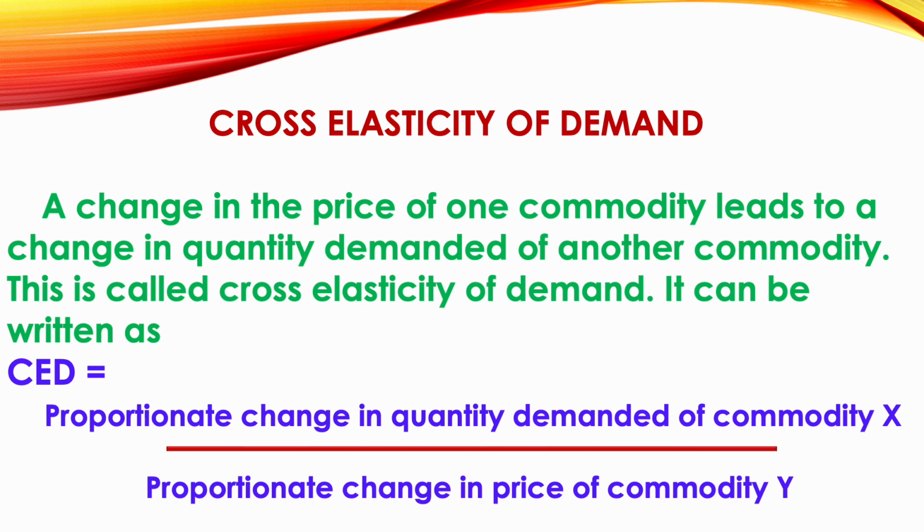That is said to be the cross elasticity of demand. Okay, see, a proportionate change in quantity demanded of commodity X divided by proportionate change in the price of commodity Y. That is, because of a change in one commodity's price, there is a change in the demand for the other commodity.